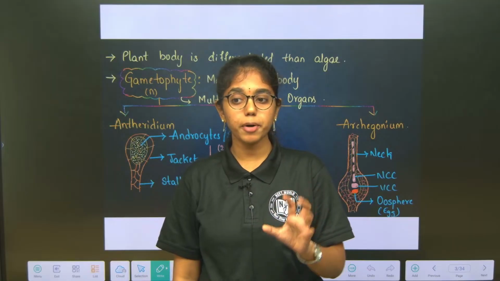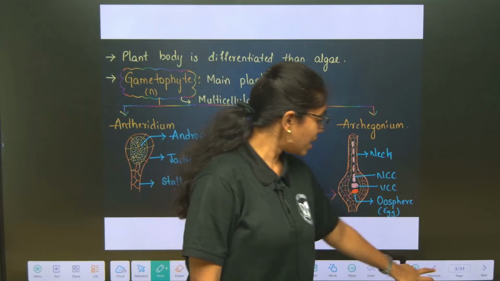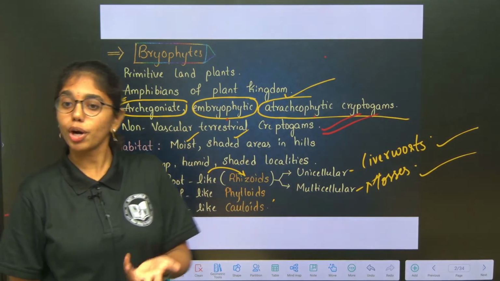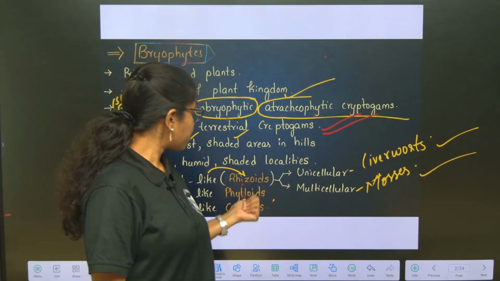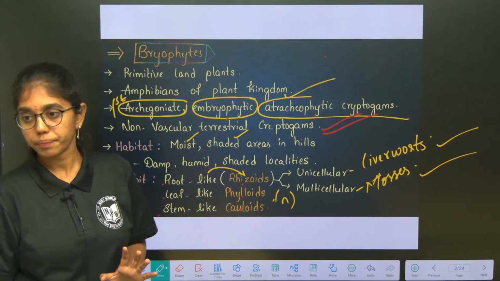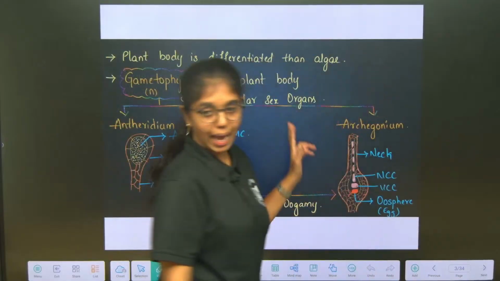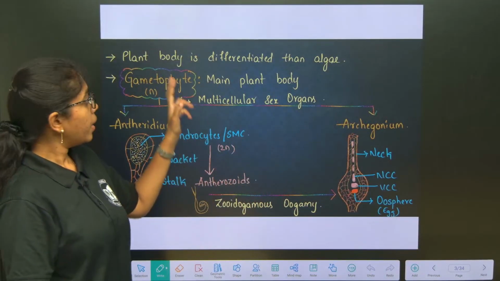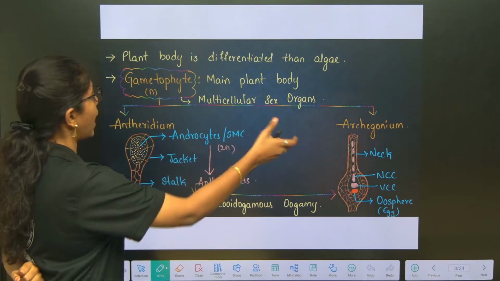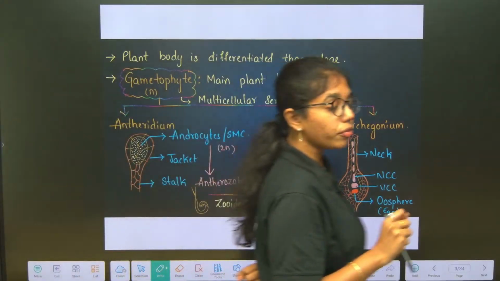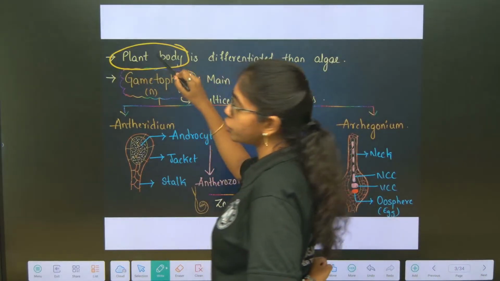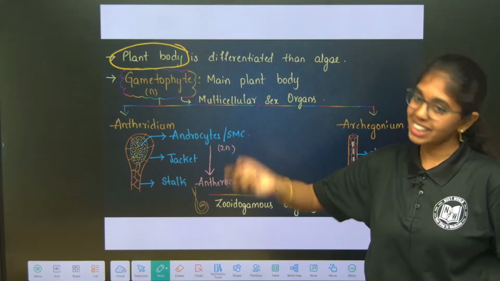It has what plant body? Gametophytic plant body, the one which bears gametes, and the gametophytic plant body is haploid, which means root-like, stem-like and leaf-like structures, all these are haploid. You have to remember the ploidy for sure. So, the main plant body is haploid, haplontic plant body. Gametophyte is the haploid plant body. This is the main plant body, and the gametophyte is better differentiated than in algae. Bryophytic plant body is well differentiated compared to algae, but it is not as advanced as pteridophytes.